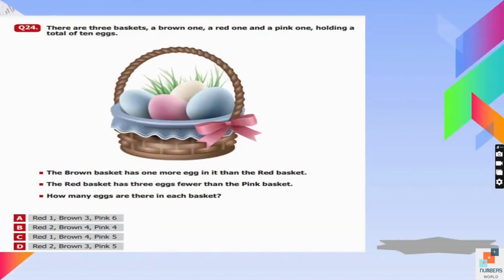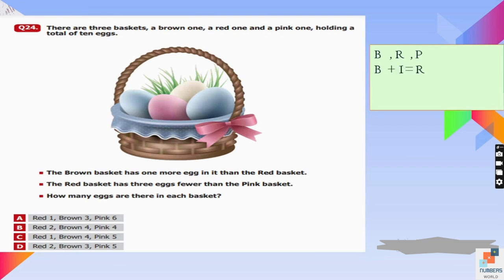Question number 24. There are 3 baskets, a brown one, a red one, and a pink one, holding a total of 10 eggs. So we can write B for brown, R for red, and P for pink. The brown basket has 1 more egg in it than the red basket. So we can write red is equal to B plus 1. The red basket has 3 eggs fewer than the pink basket. So red is equal to P minus 3. How many eggs are there in each basket?